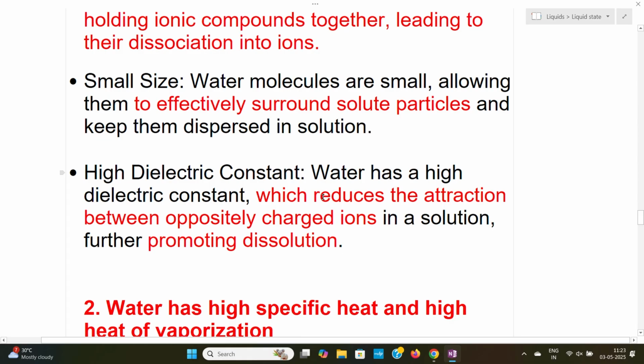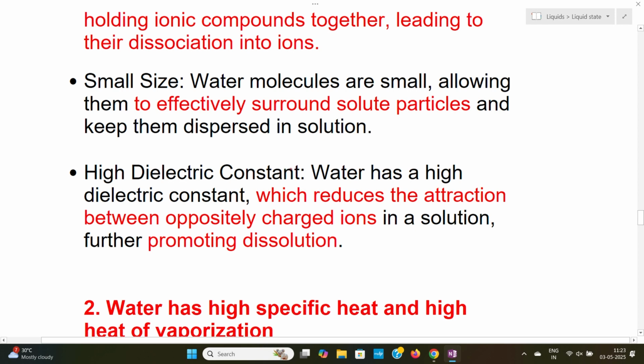The next reason is the small size of the water molecule. Because of its small size, water can effectively surround the solute particles. Because the water molecule is very small, it surrounds the solute particles very effectively and they can disperse in water.